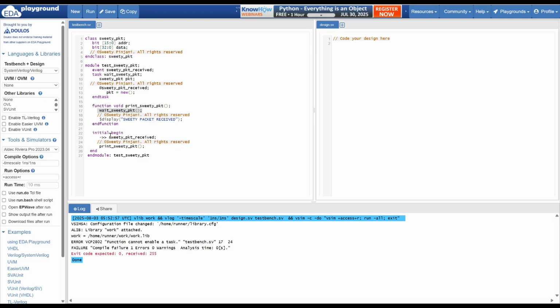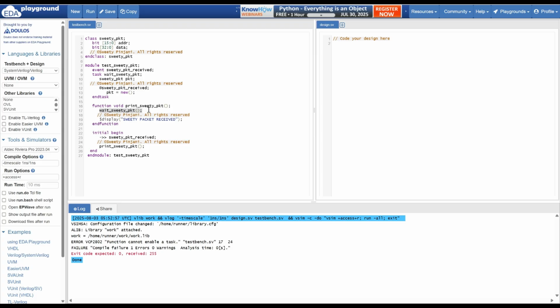Let me try to explain with a real life example. Say you have a small bottle whose capacity is just 100 ml, and you are trying to pour a liquid of 1 liter. Will this work? No, it will spill. Why? Because the bottle doesn't have this capacity. Similarly, this function needs to finish only in 0 timestamp, the same timestamp, but you are making it wait. It will not work. It's not possible.